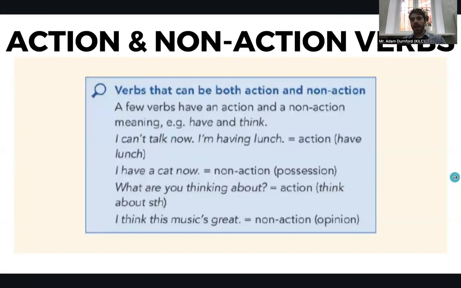Okay. Now, some verbs can be both action and non-action. So a few verbs have an action and a non-action meaning. So have and think, for example. I can't talk now, I'm having lunch. So this is an action, but we can also say I have a cat now. This is not an action. This is a state of being. We possess this cat. Yeah, it is our cat. It is my cat. I have a cat now. So here it is a non-action verb.